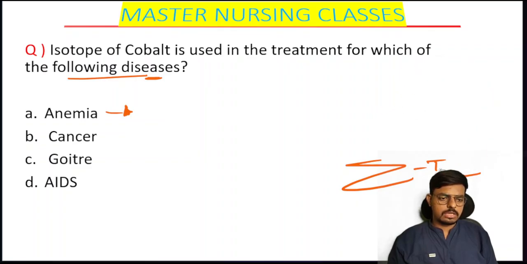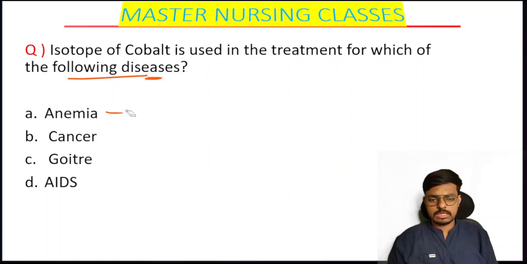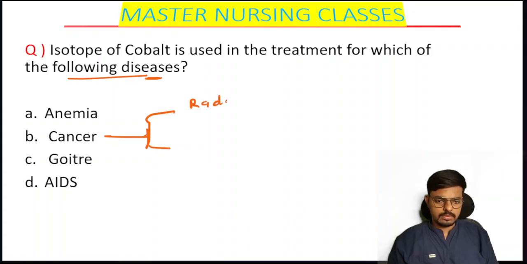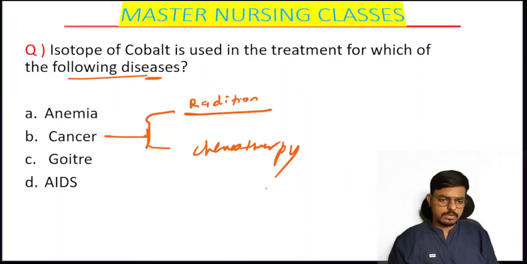Then I will come to the next option B, that is cancer. In cancer, students, we have the treatment options of radiation therapy and chemotherapy. In radiation therapy, we have teletherapy and brachytherapy.